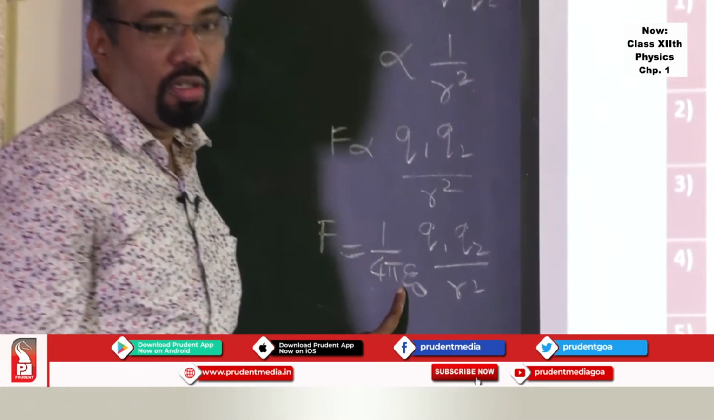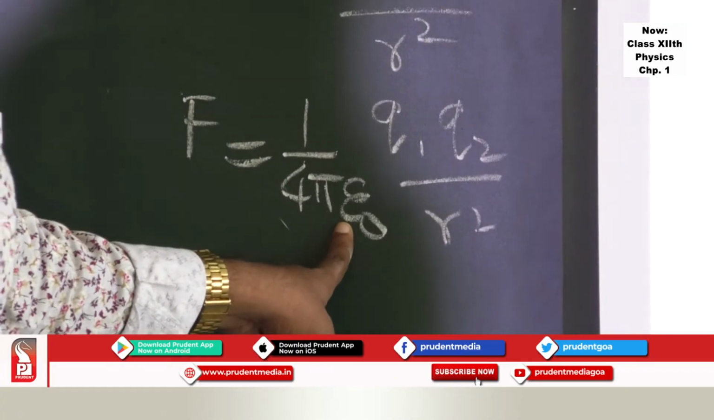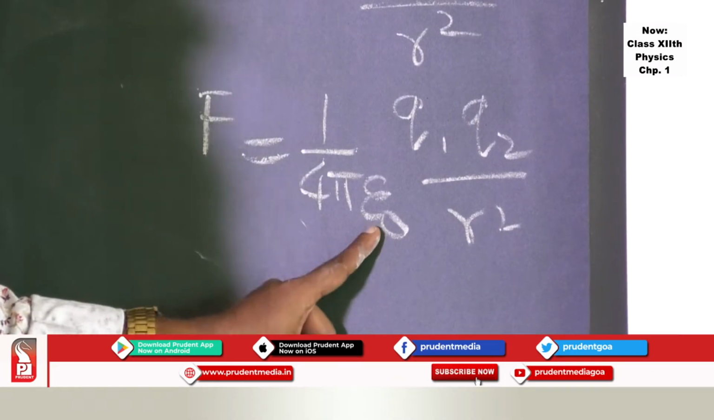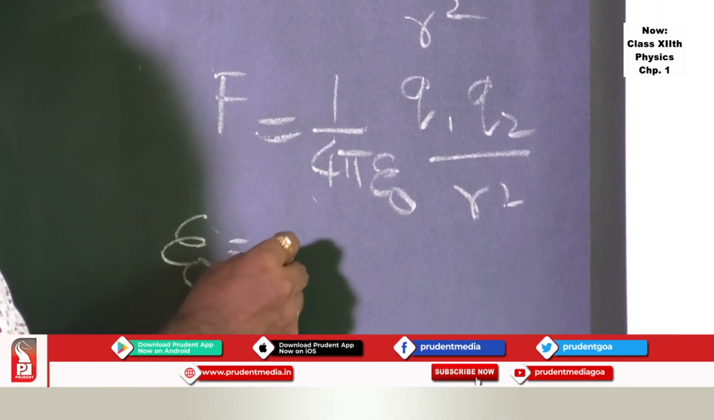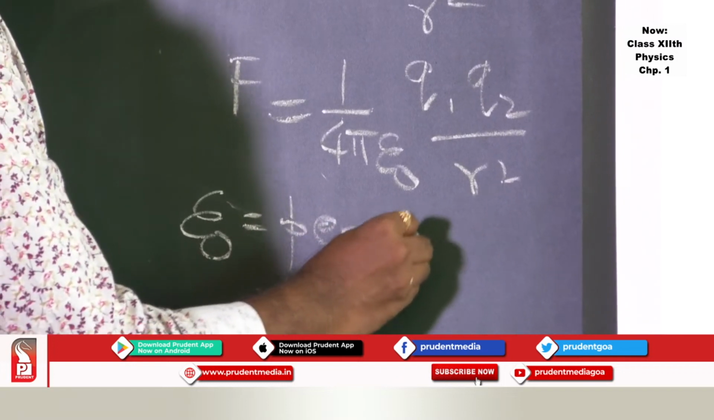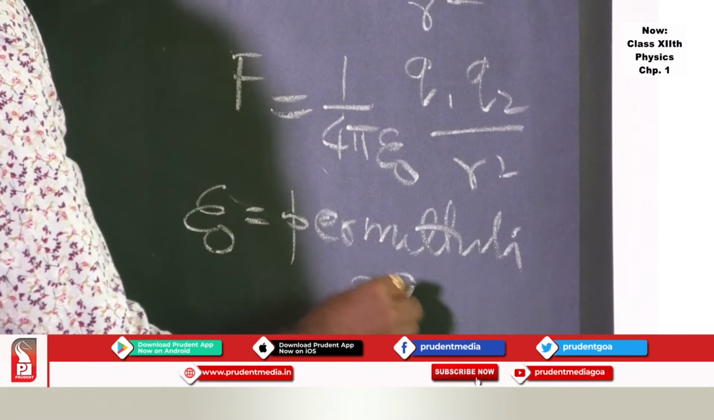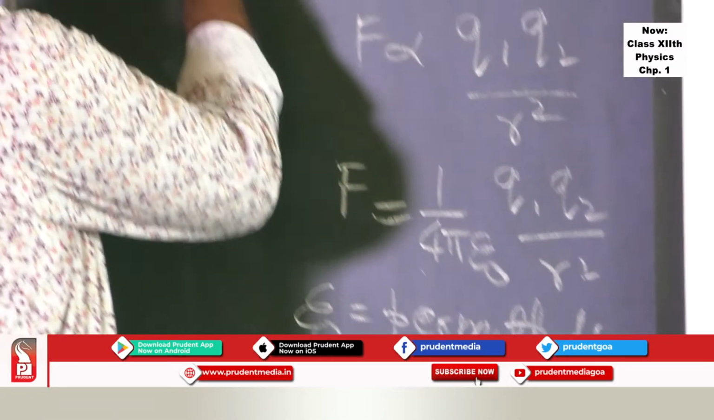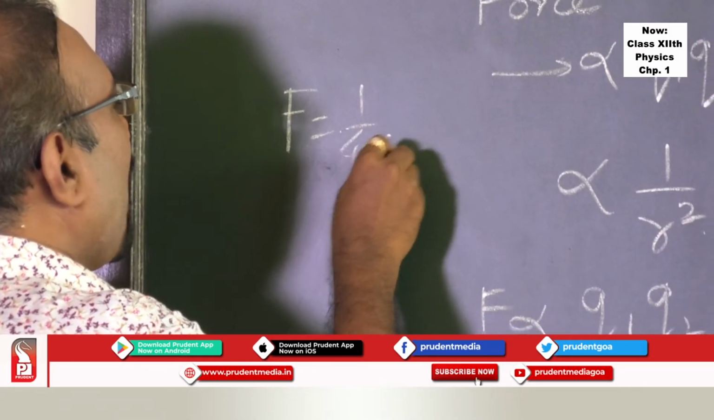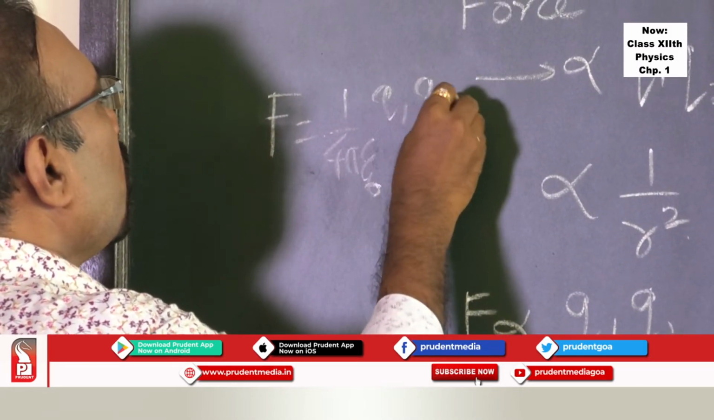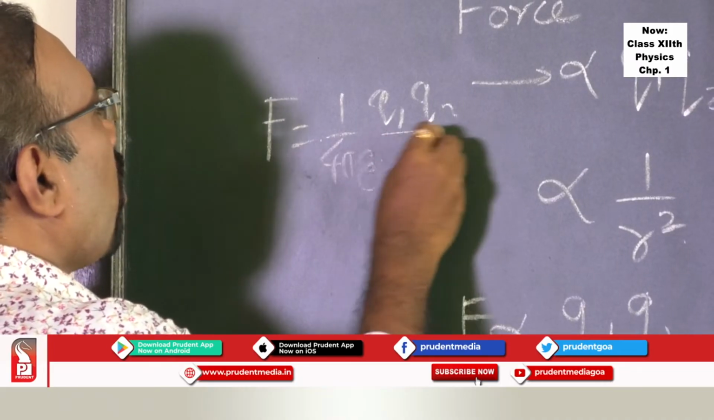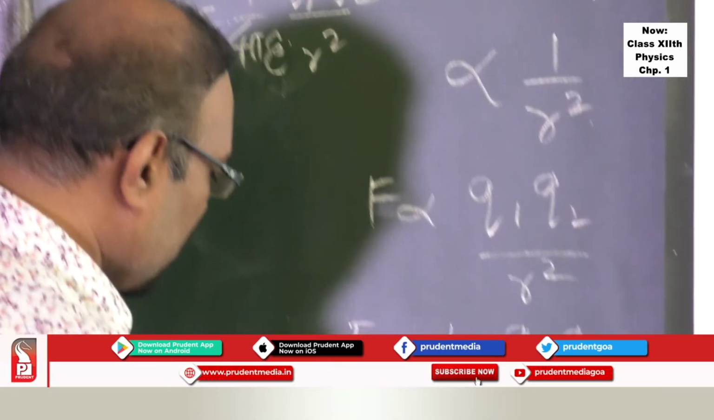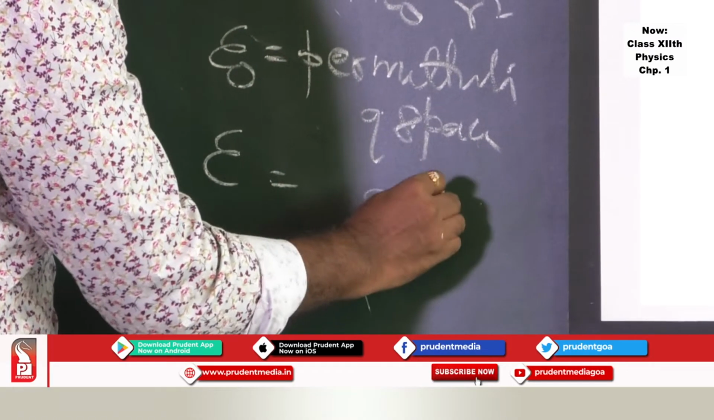Now this epsilon 0 is a very interesting term. If the two charges are placed in vacuum or free space, then this epsilon 0 which comes into play is called the permittivity of free space. And if you place these two charges in a medium, then the formula turns out to be 1 upon 4 pi epsilon, Q1 Q2 upon R square, where epsilon is called the permittivity of the medium.